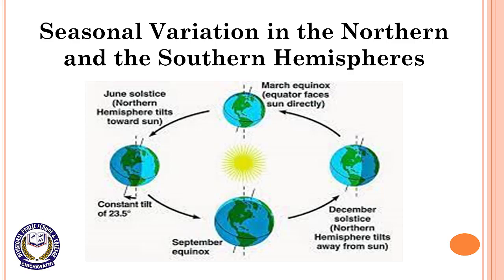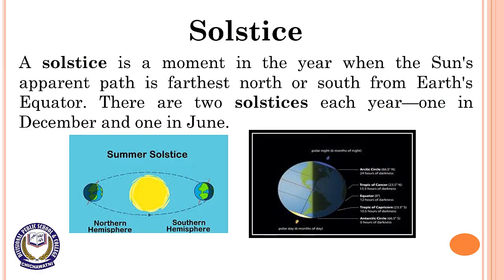On 21st June, the northern hemisphere is tilted towards the sun while the southern hemisphere is away from the sun. That's why there is summer in the northern hemisphere while there is winter in the southern hemisphere. On December 22, the southern hemisphere is tilted towards the sun while the northern hemisphere is tilted away from the sun. That's why there is summer in the southern hemisphere while there is winter in the northern hemisphere.